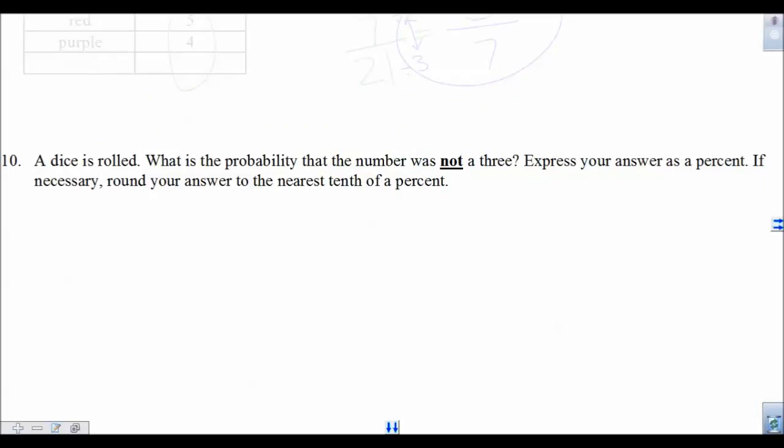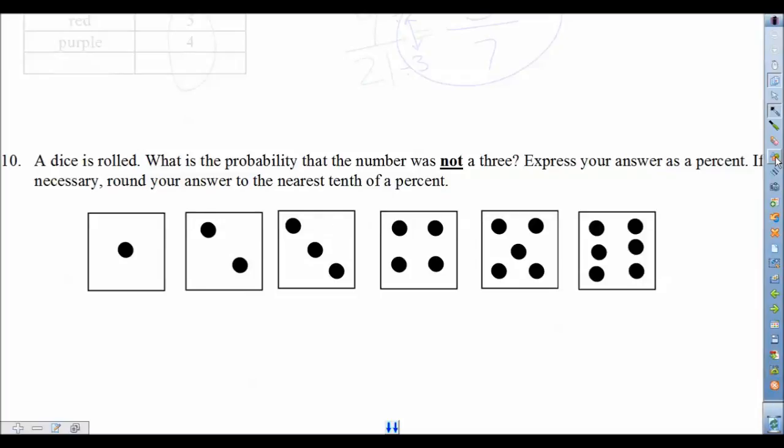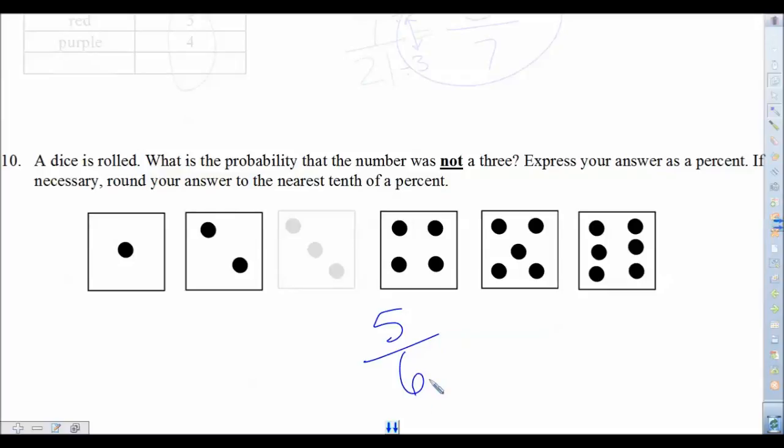Next, suppose we're rolling 1 cube. What's the probability the number is not a 3? Another not problem here. So think about it from this perspective. If we want one to not be 3, how many numbers would we like to have? So there we go. Out of all these 6 cubes here, how many are not a 3? That's it right there. So that means we have 5 cubes out of 6 that are not a 3. Go ahead and write that in there as a percent. 5 out of 6, correct me if I'm wrong, I believe that's 83%.